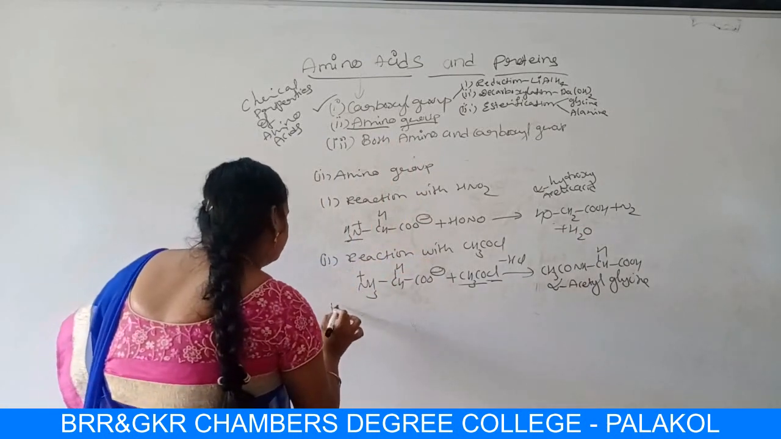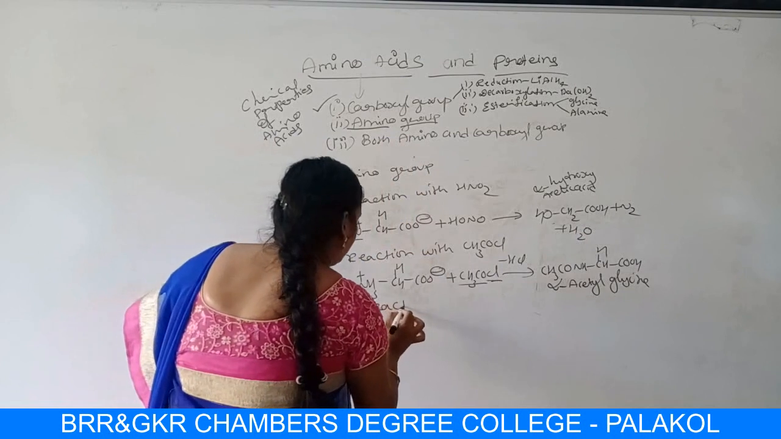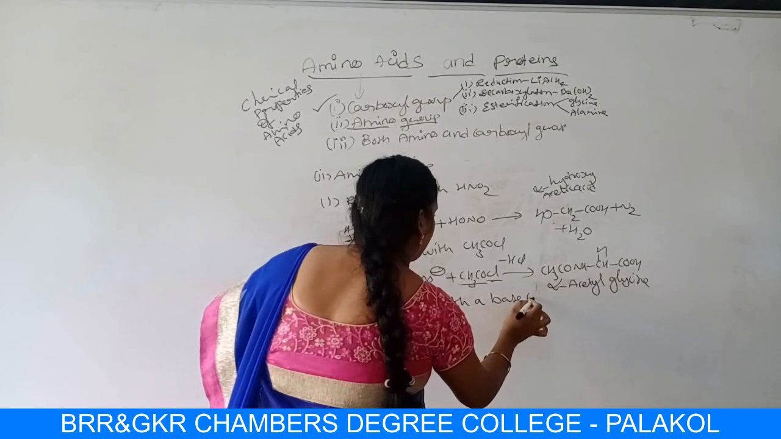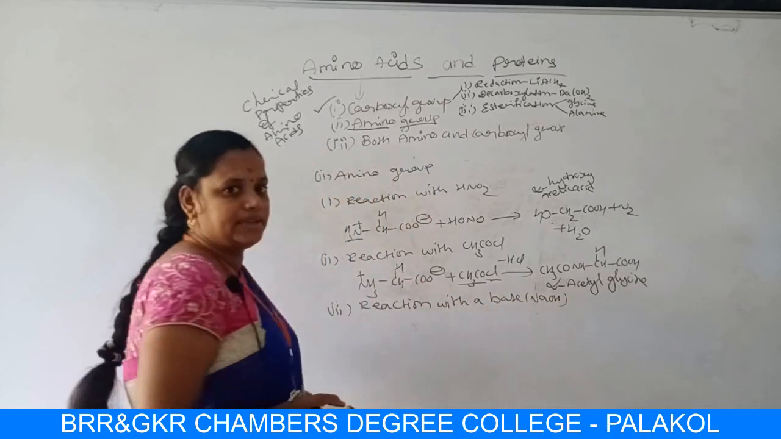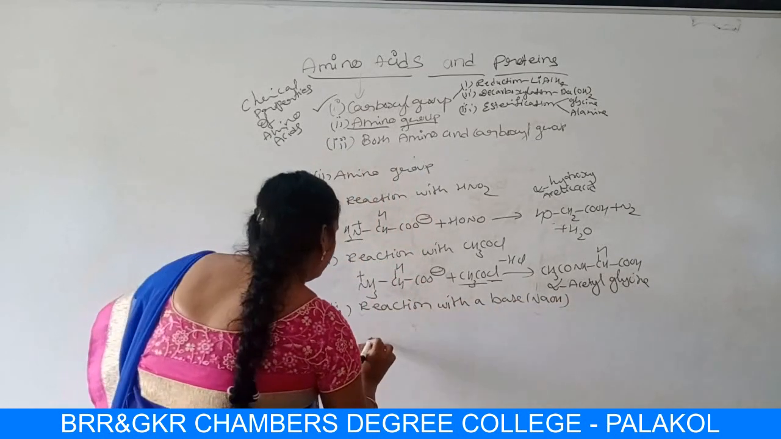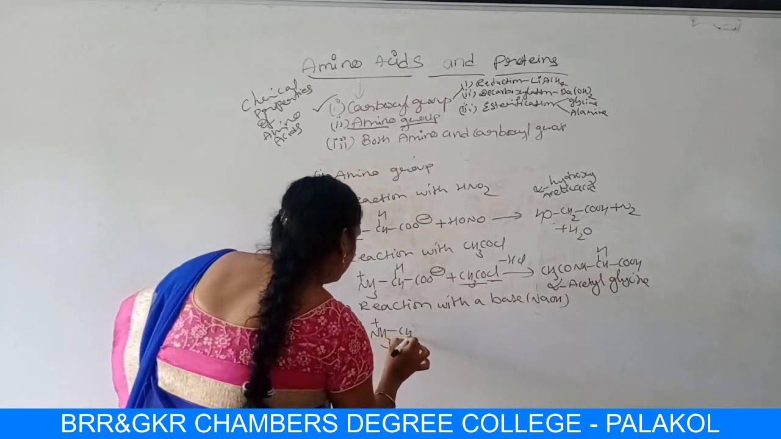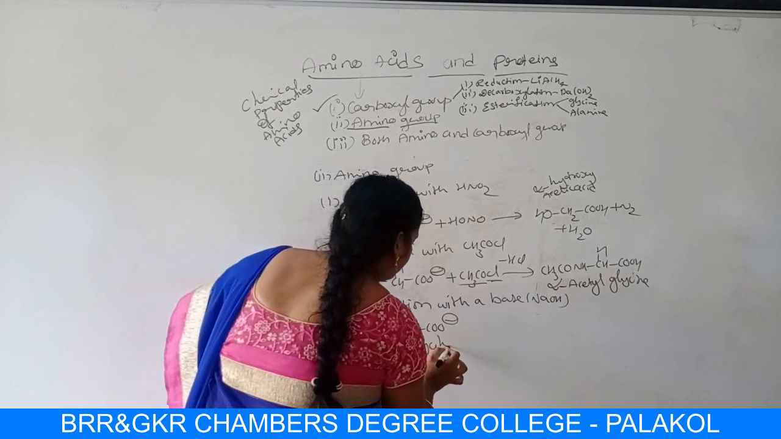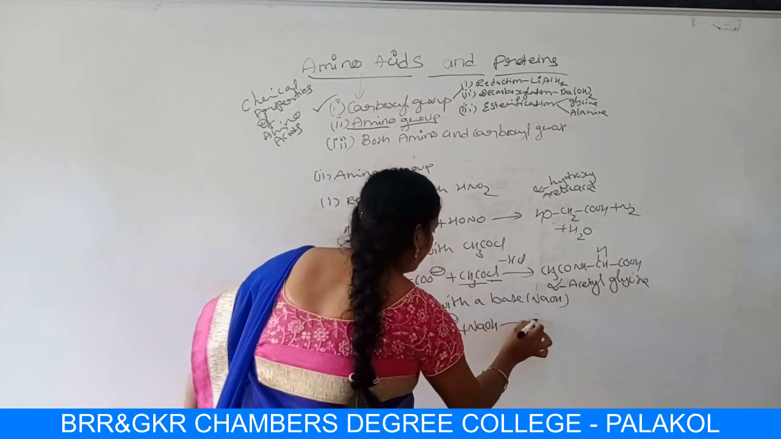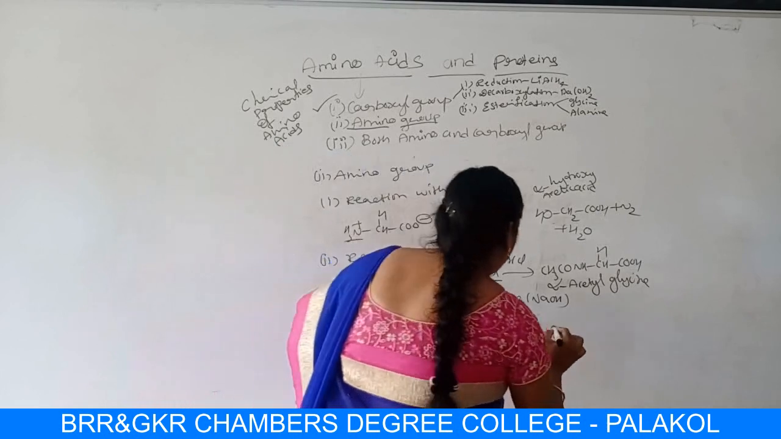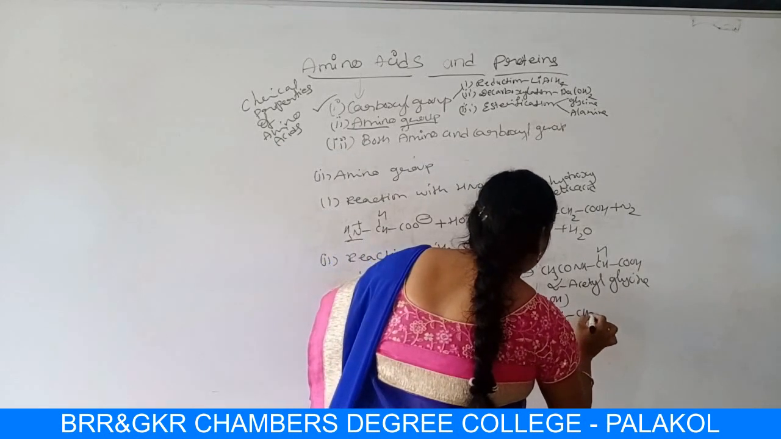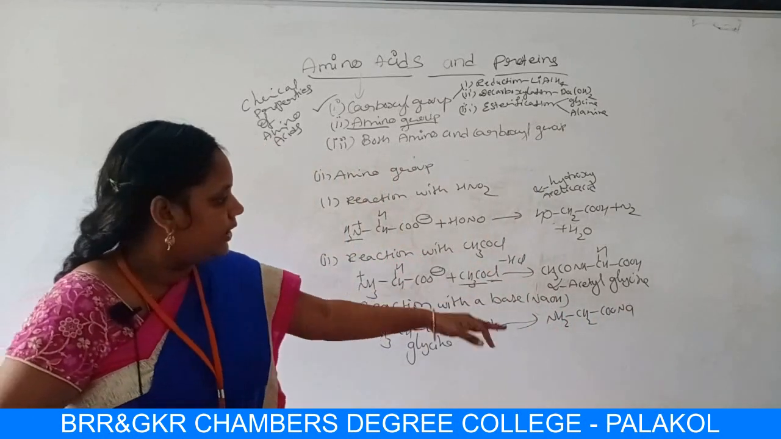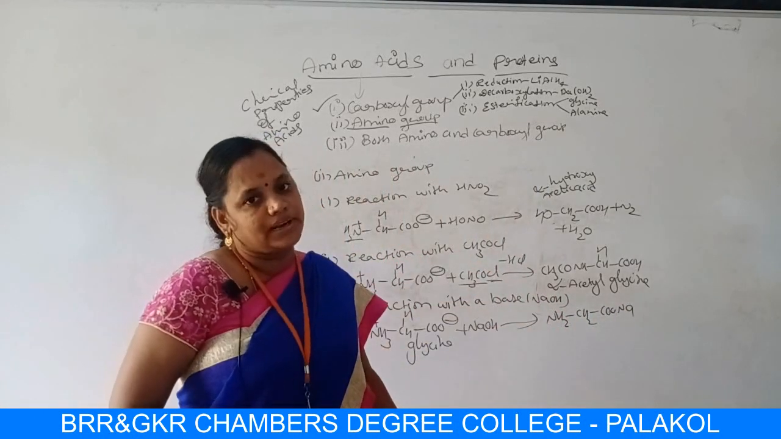Third reaction, reaction with a base. Reaction with a base, NaOH, when NH3+CH2COO-. If you take glycine and treat it with NaOH, what happens? You will get NH2CH2COONa, sodium salt of glycine. You will get sodium salt of glycine.